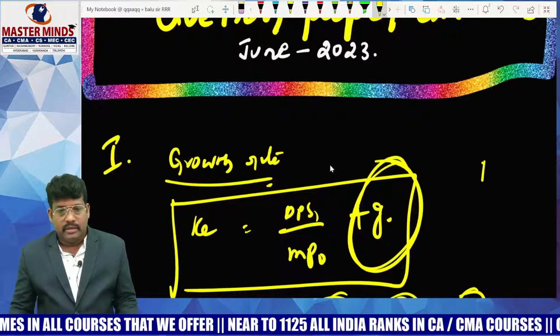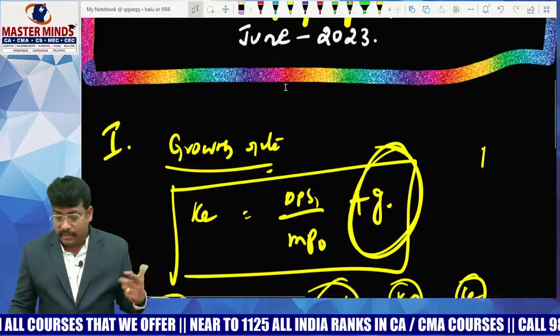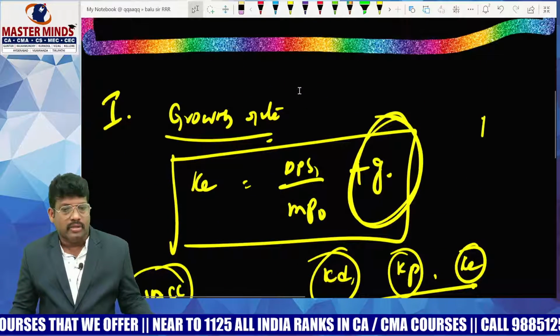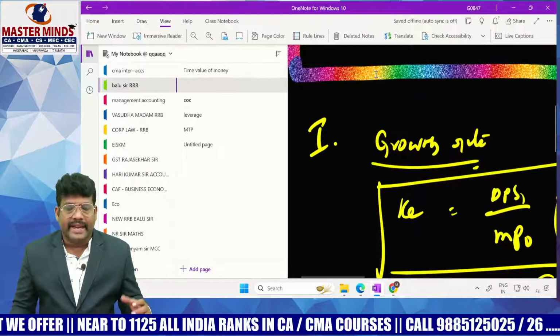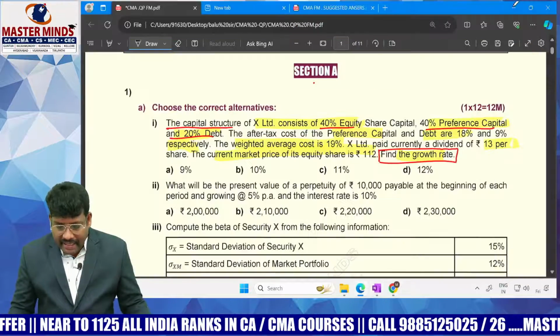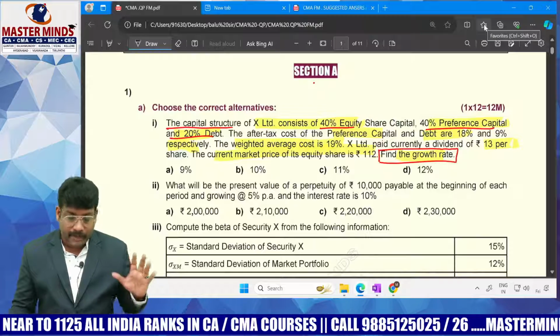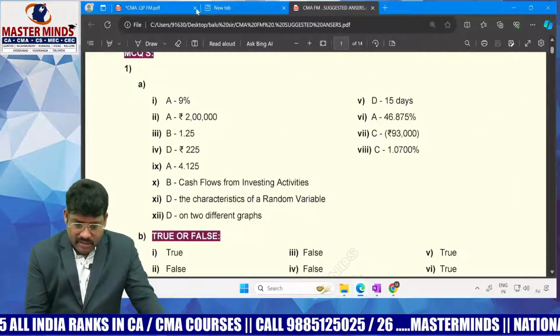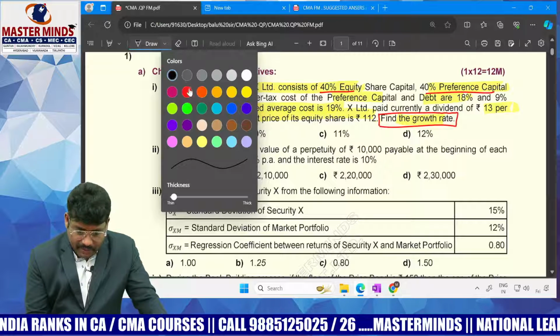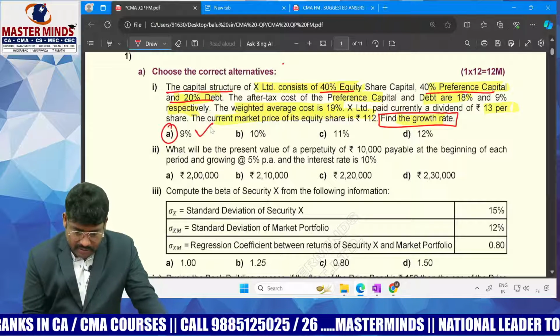For 1 mark it is a little bit lengthy, but you have to concentrate and calculate; no other alternative. Instead of asking the growth rate directly, they gave the problem in such a way. Keep it in mind. The answer for this problem is 9%: the growth rate of the company is 9%.